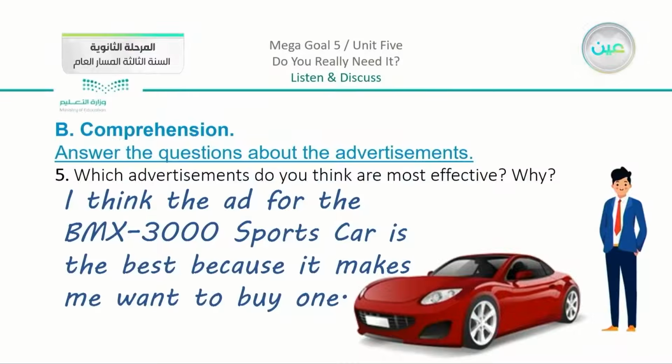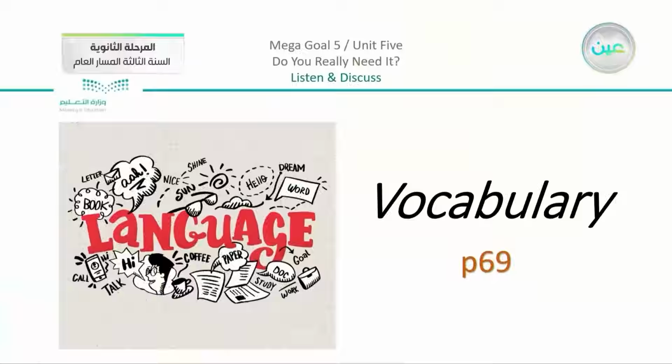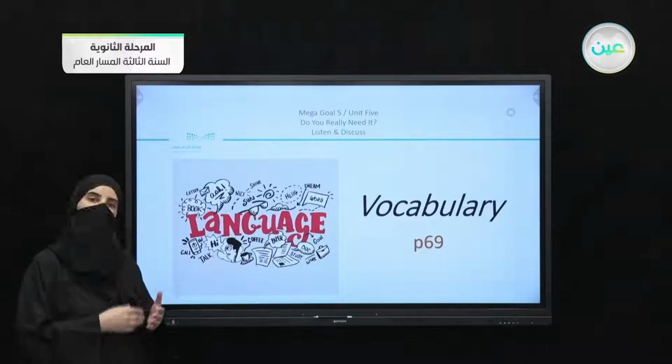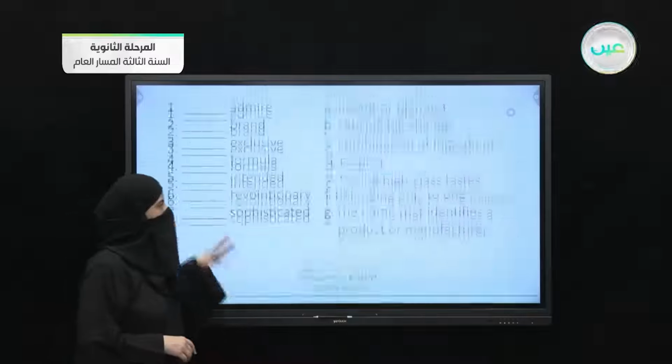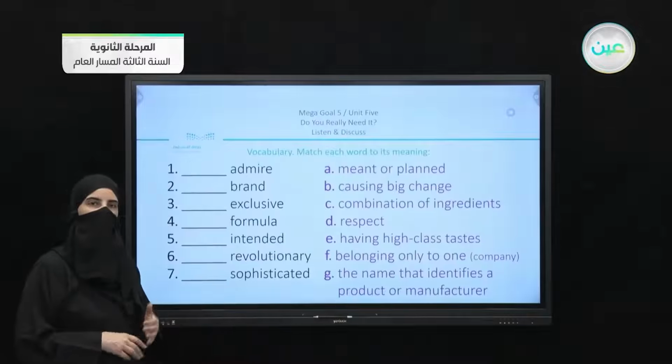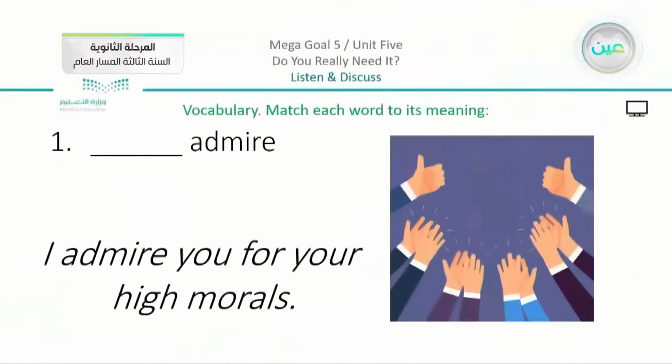Now, moving on from the comprehension questions, we have the vocabulary, which we passed by on page number 69. So we did the complete exercise yesterday, the matching. We are just going to revise what we did. So we have here the first word, which is the word admire. Do you remember when we showed this picture, and we have here the example, I admire you for your high morals. And we can see that the answer here is to respect, which is D.